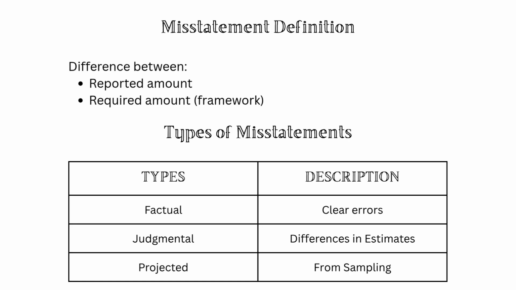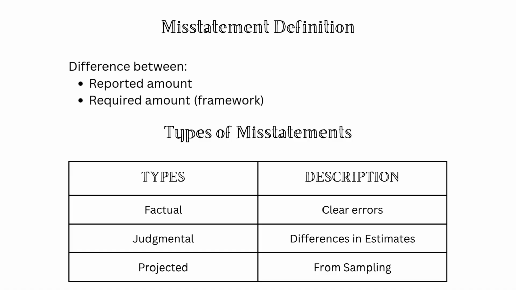Before moving forward, it is important to understand what is a misstatement. A misstatement is a difference between the reported amount, classification or disclosure in the financial statements and what is required under the applicable financial reporting framework. Misstatements can arise due to errors, fraud, incorrect estimates, omission of disclosures.